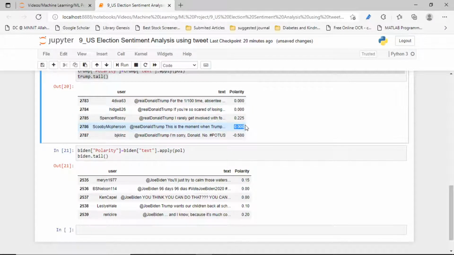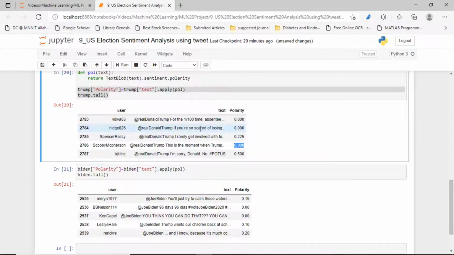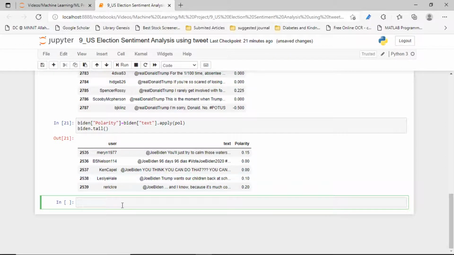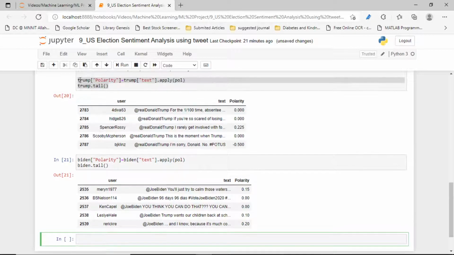For example, in the Trump data you can see this sentiment is neutral, this one is positive, this one is negative. Similarly, we have to apply that logic here also. So let's create that first, for the Trump data.